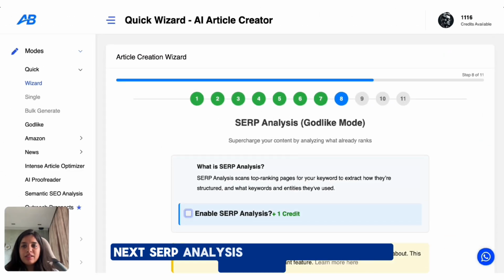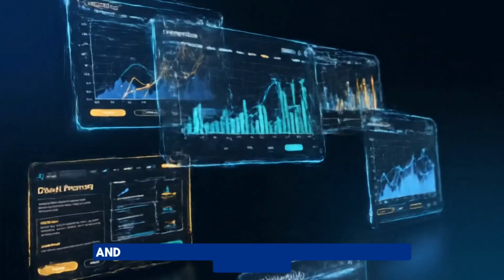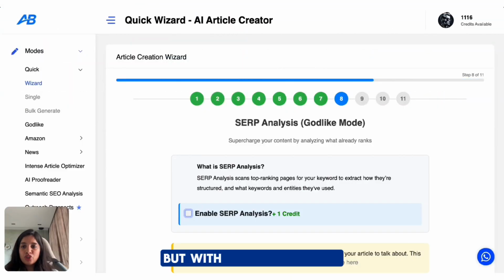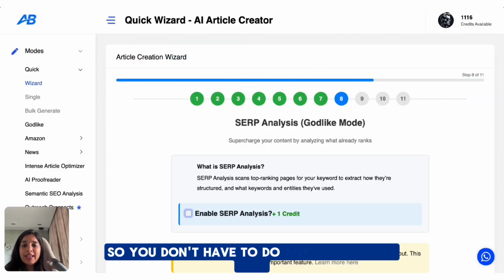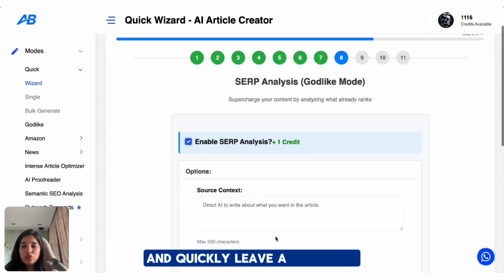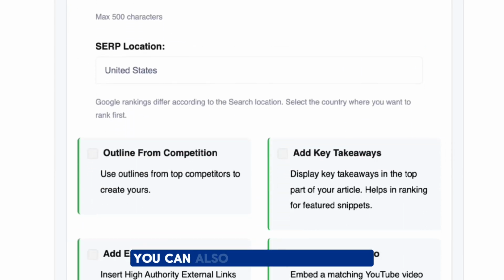Next, SERP analysis. This is like built-in research. Instead of me checking Google for top ranking road trip blogs, Autoblogging scans those results, sees what's working and then builds my article using that proven structure, but with original writing. So you don't have to do any guesswork here. You just have to enable this and quickly leave a note here in the source context box of how you want your article to be. You can also select the location where you want to rank on top.